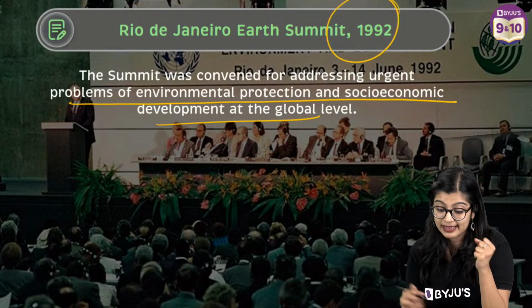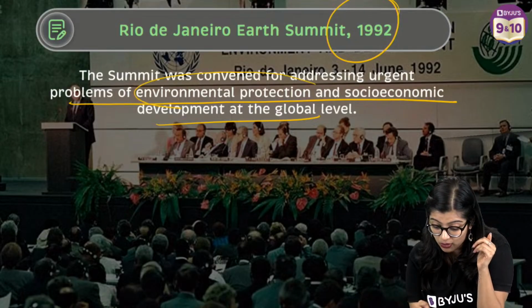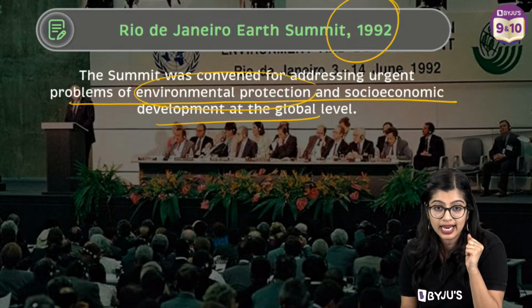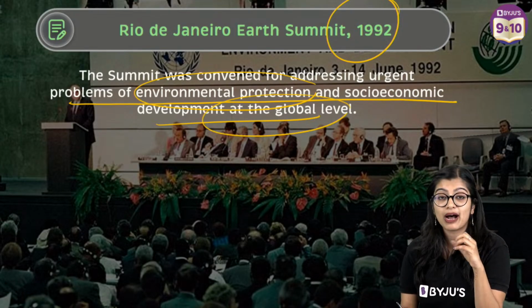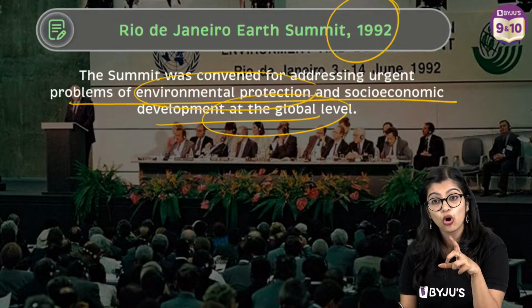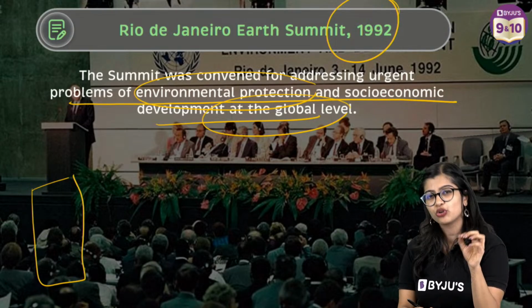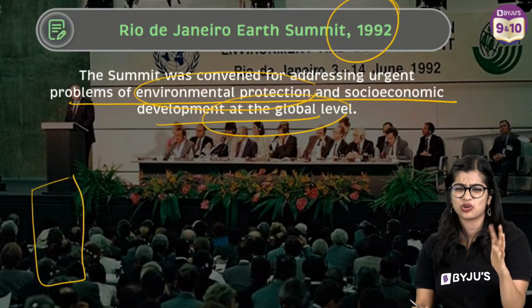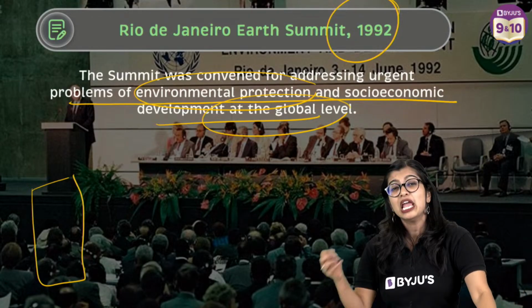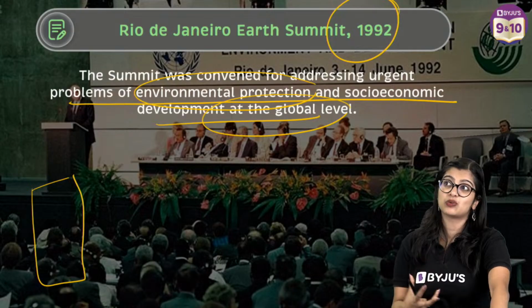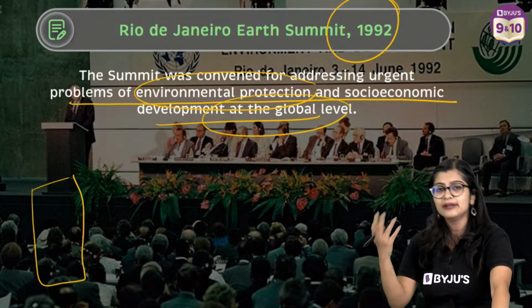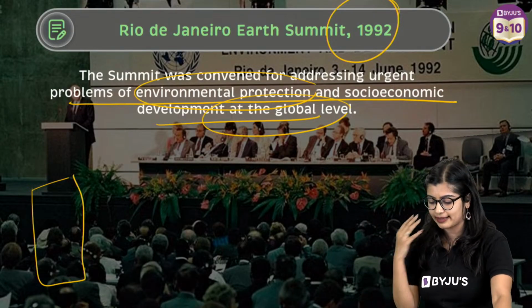So they came together to speak about environmental protection, and of course talk about sustainable development at a global level. There is a small box in the textbook; you just need to put a star mark. They will not ask you much about the Rio de Janeiro Summit, but they may ask simple questions like which summit was held or where it was held.